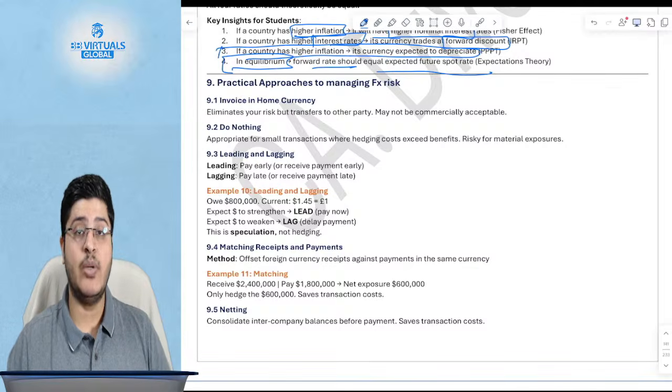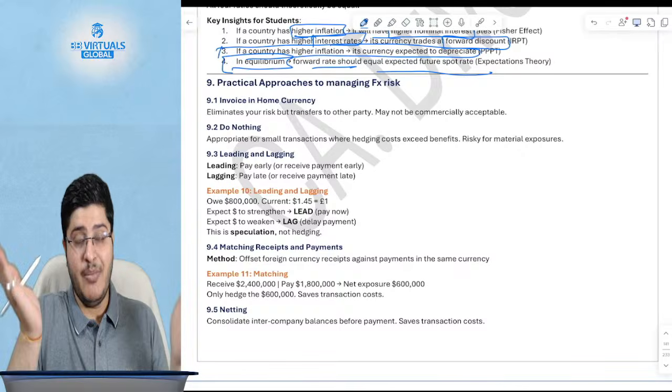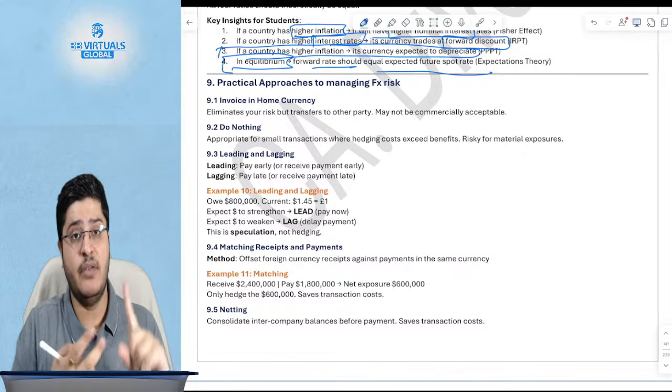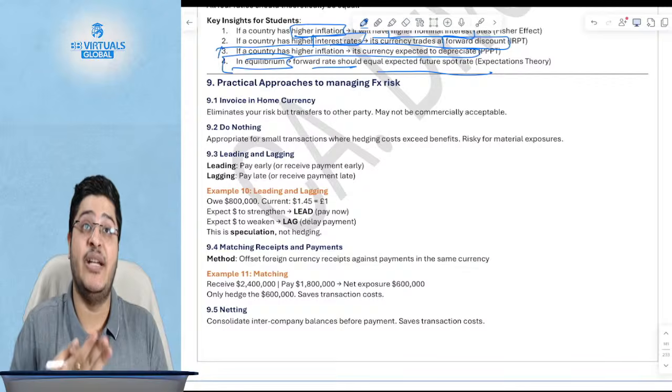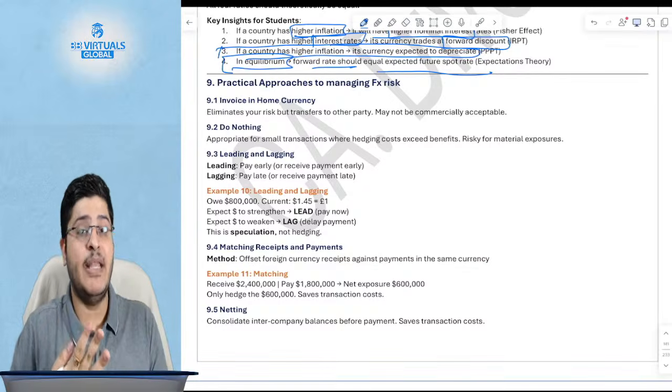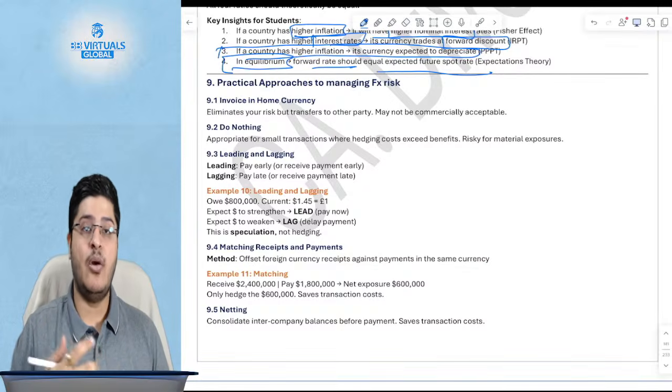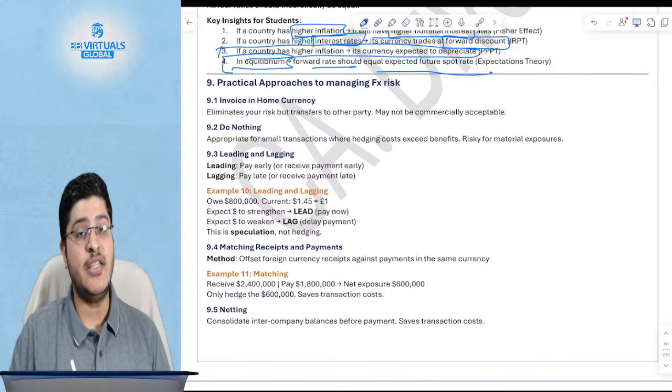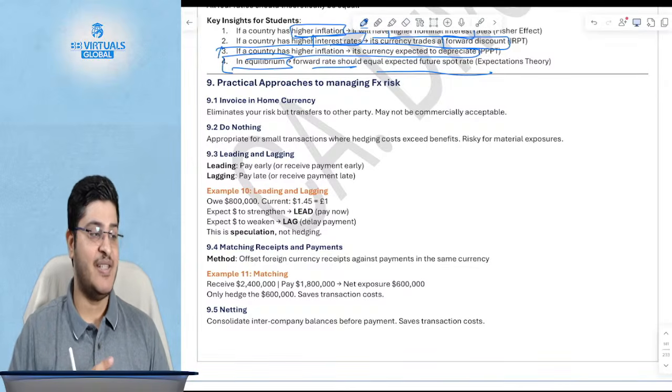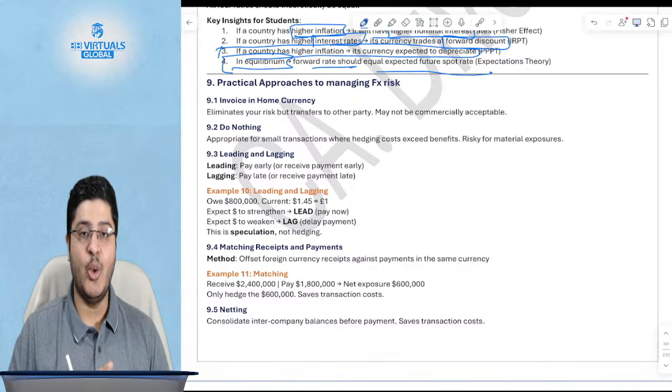So this was all about the basics of what foreign exchange risk means, what the different types of foreign exchange risk are, what an exchange rate means, and how you determine the future exchange rate, or how it typically moves. Now we'll come to how you effectively manage foreign exchange risk in the exam and in reality. That is the next topic that I will go to. Okay, let us quickly move to the next topic.